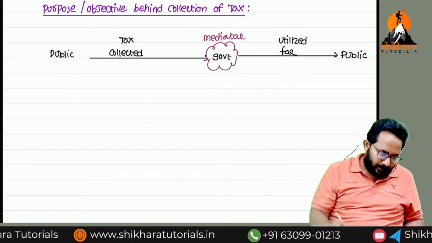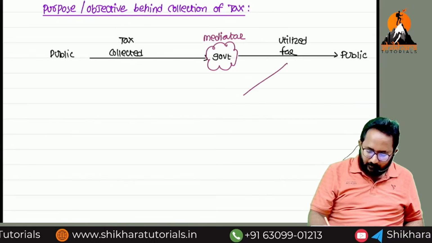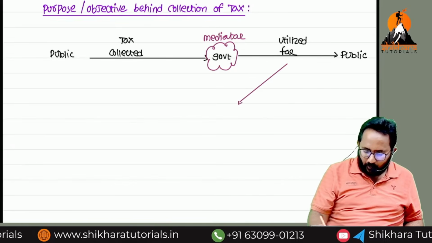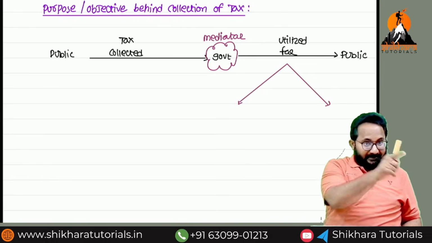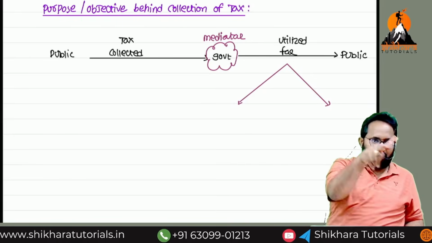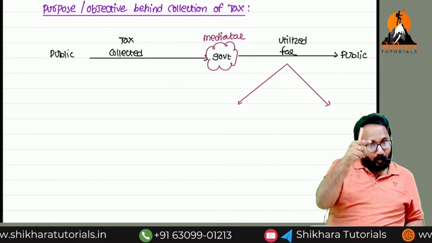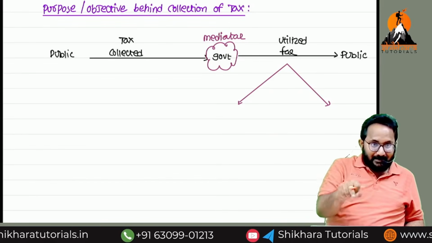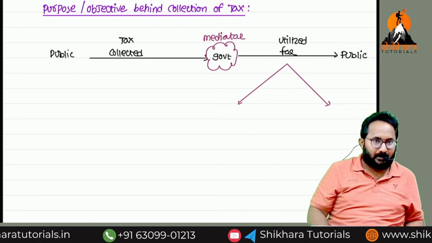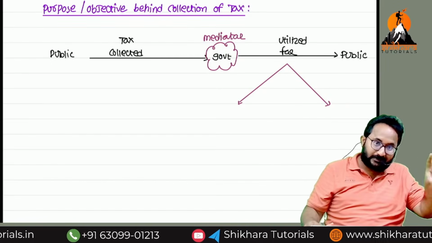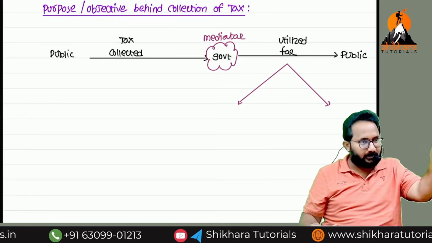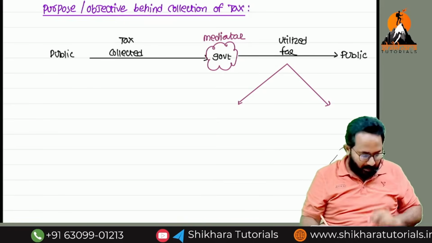Understood? Now, these objectives will be two. Tomorrow I will tell you what the two objectives are for collection of the tax. He said development purposes, that is one, that is economical. I said free distributions, etc., that is social. Two objectives. What are the two objectives? Social and economical objectives. They will collect the tax for these purposes.